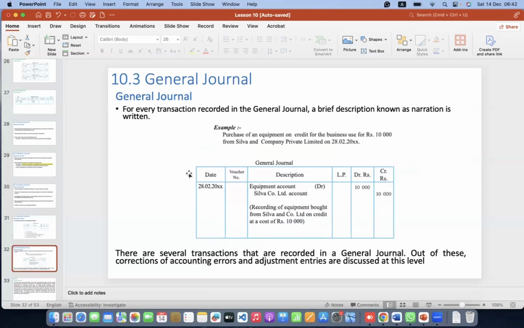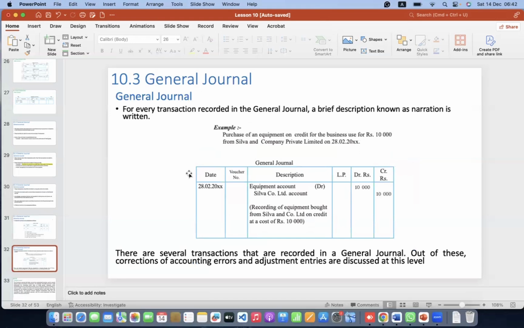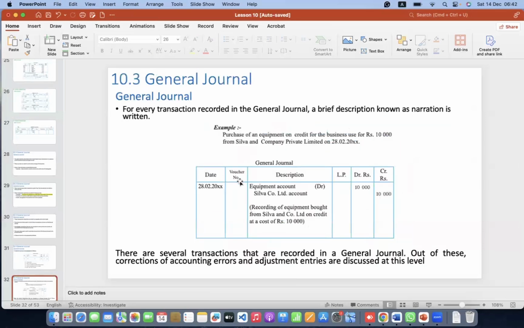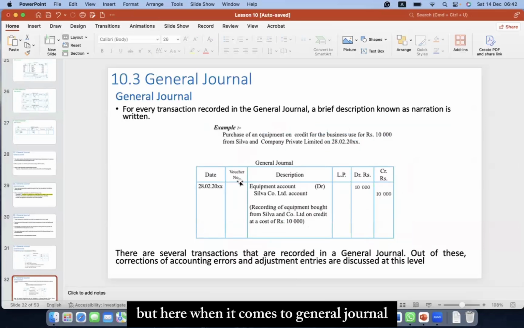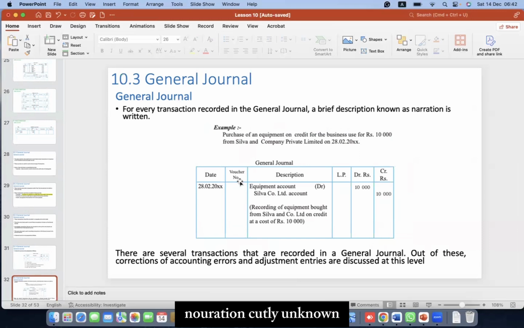Then for every transaction recorded in the general journal, a brief description known as narration is written. Earlier, let's say in the purchase journal, what did we do? We directly put the name. In the sales journal too, we directly put the name, the invoice number and the value, and we didn't write anything more. But when it comes to the general journal, for every transaction recorded, a brief description known as narration is written. Narration must be written.